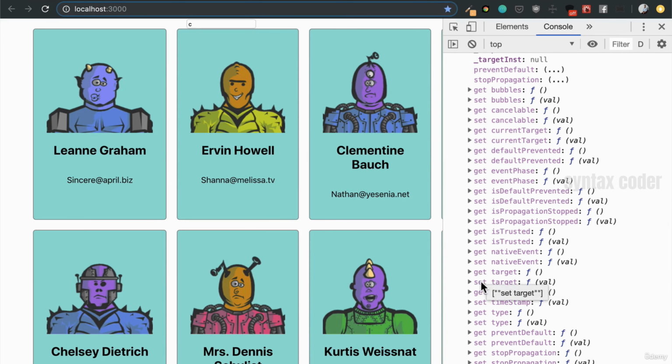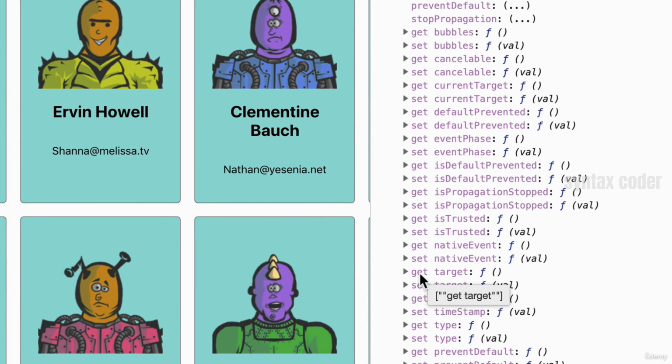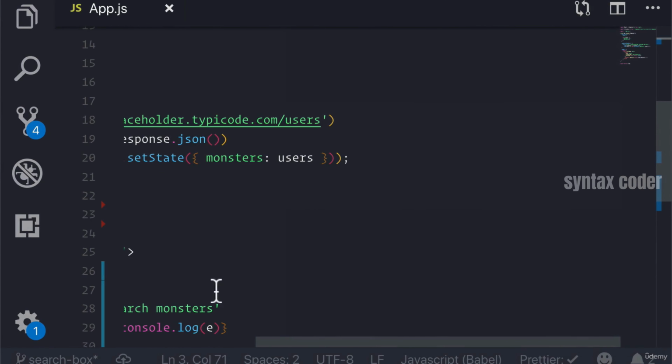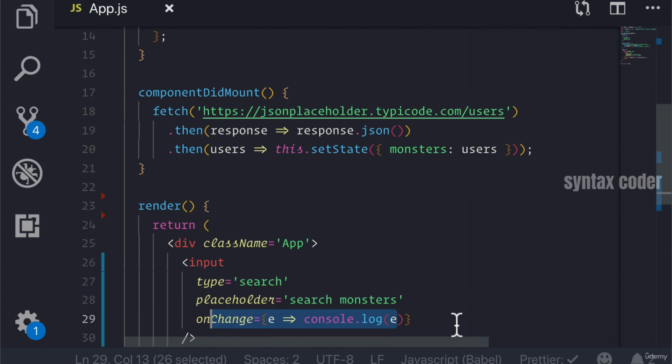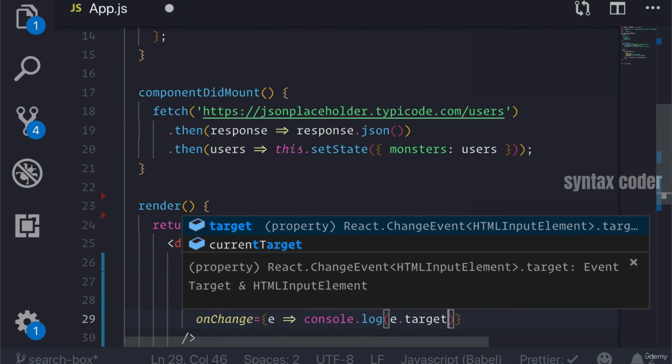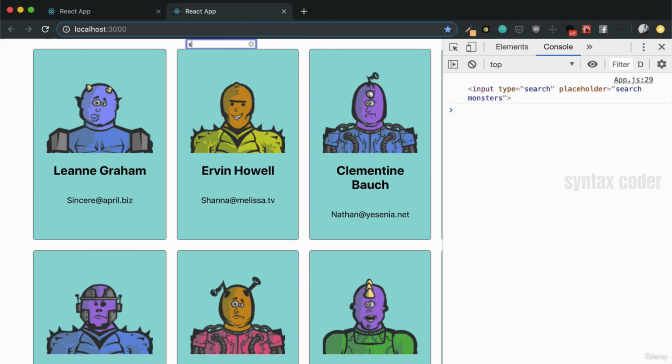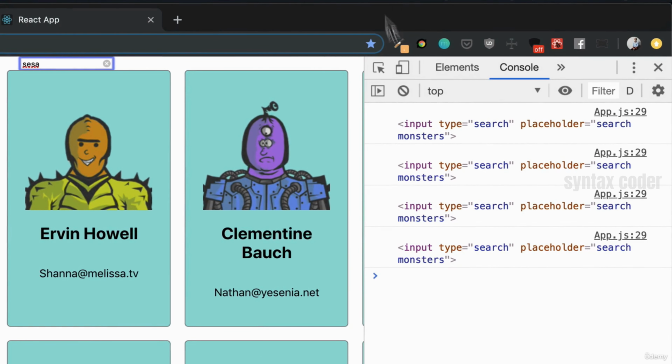There's a get and there's a set, but that mainly means that we can either get the value of what target is or set the value. But we don't want to set the value. We just want to get the actual target value. What it will give us back is the HTML element. When I say that it gives us the HTML element, it's because it's the HTML element that fired the event. So if we now log it, we see that that's our input.